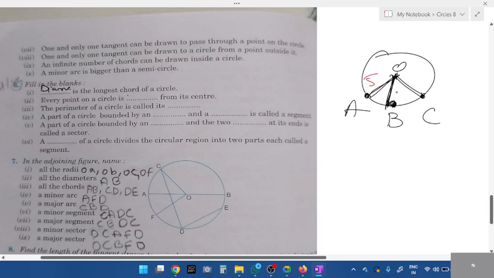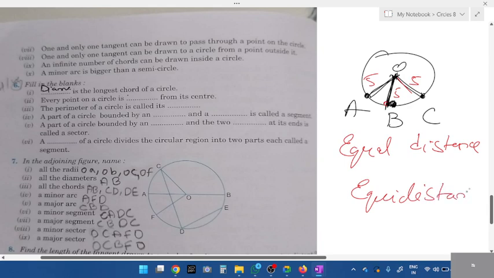If OA is 5 centimeter, what about OB? OC is also 5. They indirectly didn't tell us radius, students. Indirectly they've asked whether the value is same or different. It is the same. Equal distance. So when you combine both, you call it equidistant. What is the word you have to use? Yes, equidistant. So write the answer, equidistant.